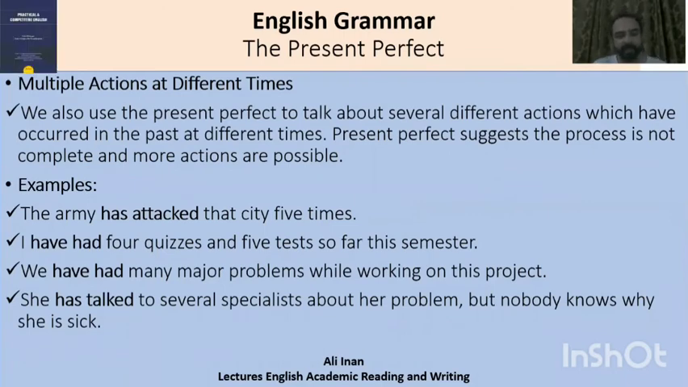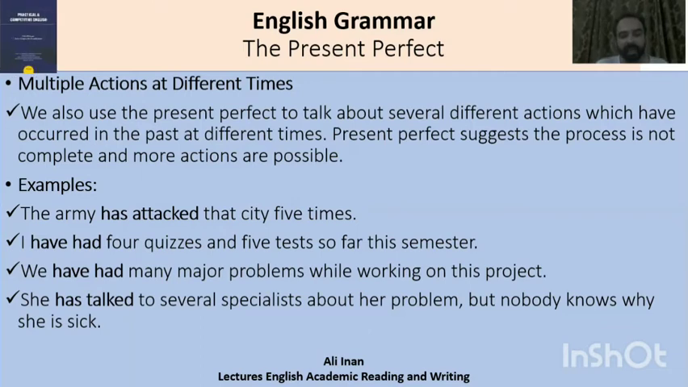The present perfect tense is also used for multiple actions at different times. We use it to talk about several different actions which have occurred in the past at different times. It suggests the process is not complete and more actions are possible. यानी कोई ऐसा काम जो कि वक्तन फवक्तन होता रहा हो और माजी में मुख्तलिफ बार हुआ हो और ये सजेस्ट करे कि अभी भी मुकम्मल नहीं हुआ प्रोसेस, आगे मजीद होने के चांसेस हैं. जरूरी नहीं कि हो, but still chances हैं वहां पे. So we can take a few examples.